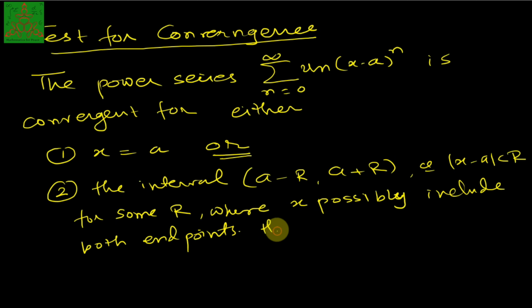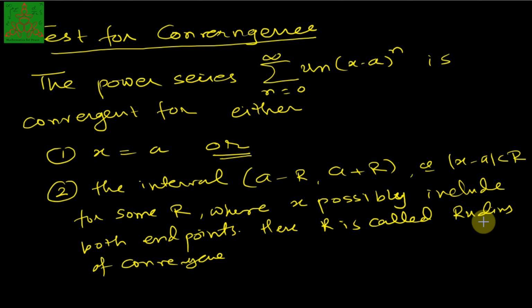Here r is called the radius of convergence. So this is also a definition of radius of convergence.